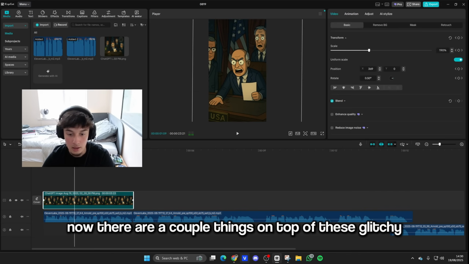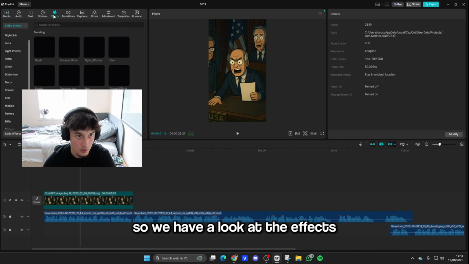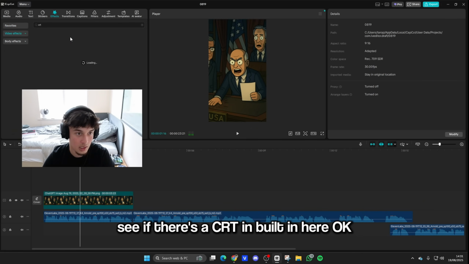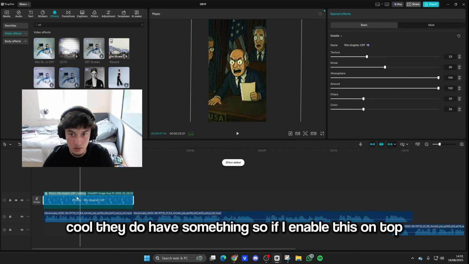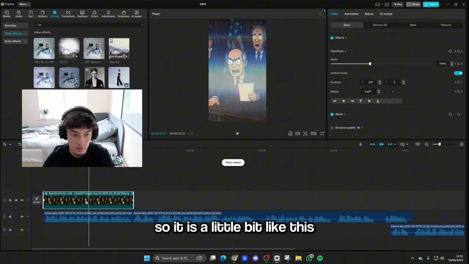Now, there are a couple things on top of these to give it that glitchy, old style. So if we have a look at the effects, let me see if I can find something that would work for this. See if there's a CRT inbuilt in here. Okay, cool. They do have something. So if I enable this on top, this one potentially could work.